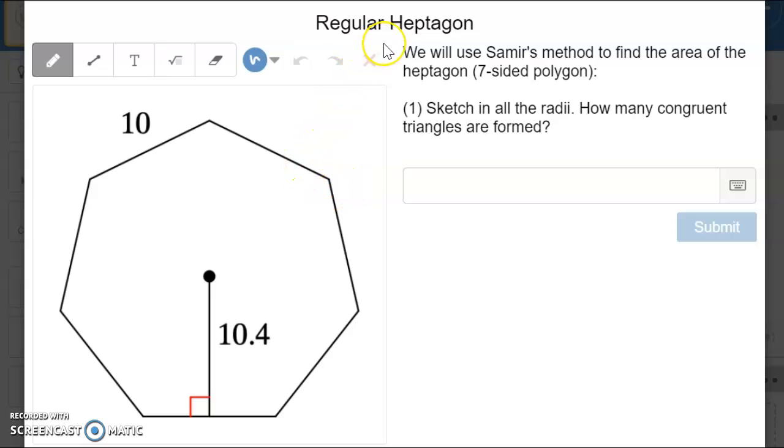Now this time we have a heptagon. A heptagon is a 7-sided polygon. Use the same method as Samir to see if you can figure out the area of this heptagon. To do that, sketch in all the radii. How many congruent triangles are formed? I am going to start by drawing in all the radii.